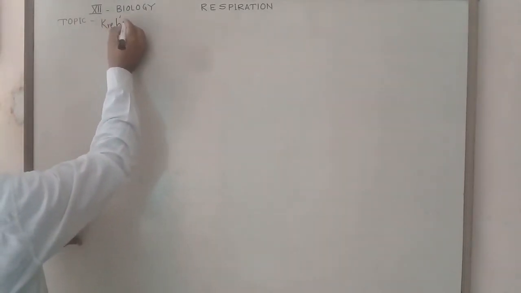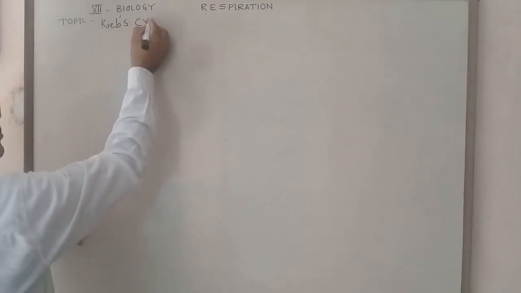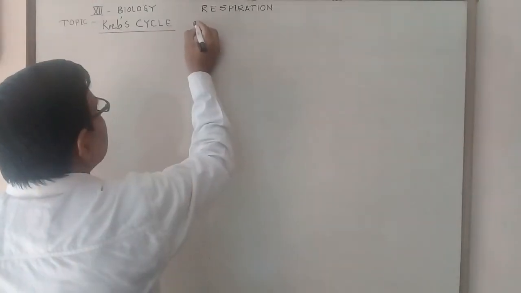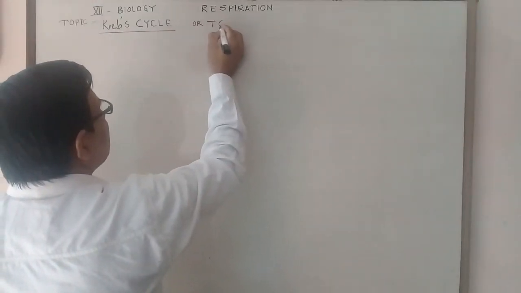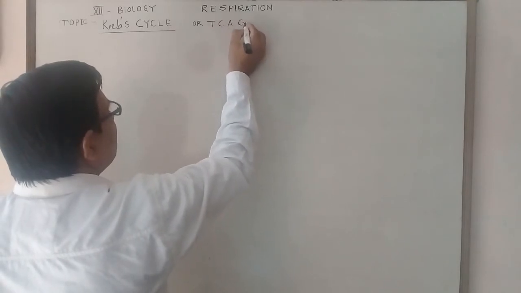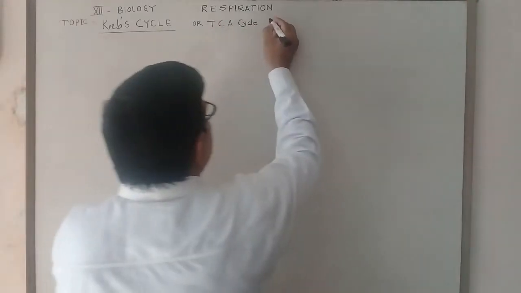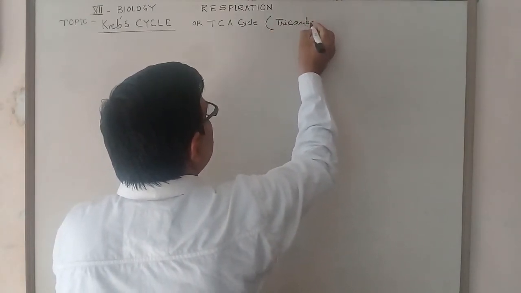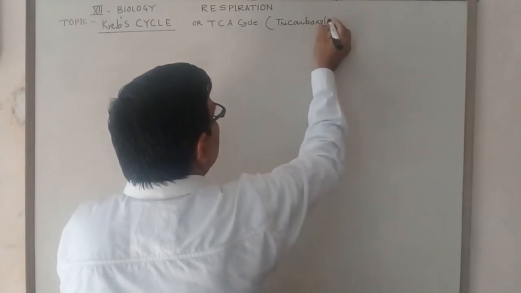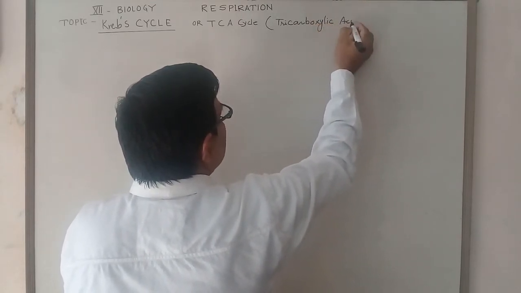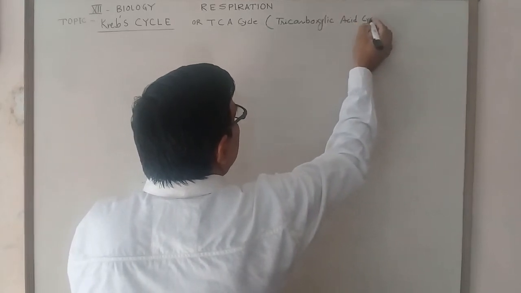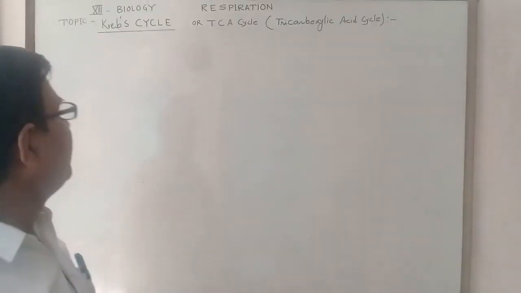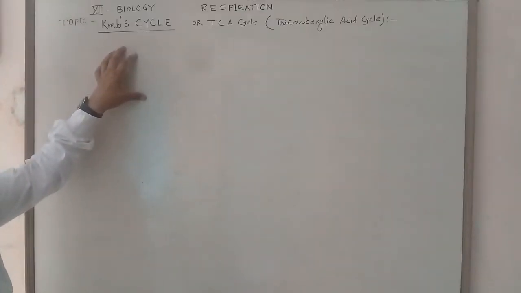The Krebs cycle is also called the TCA cycle. TCA's full name is tricarboxylic acid cycle. So the tricarboxylic acid cycle abbreviation is TCA cycle, which is known as the Krebs cycle.